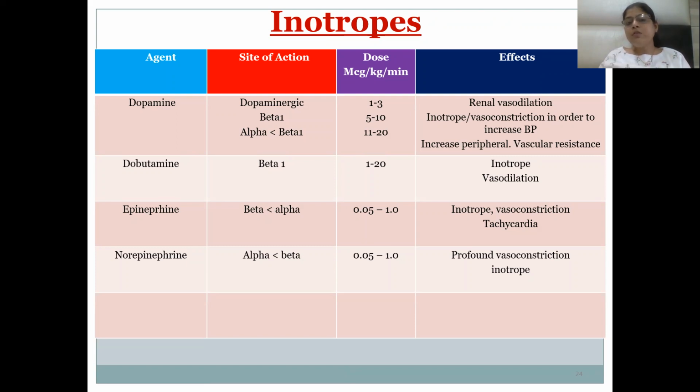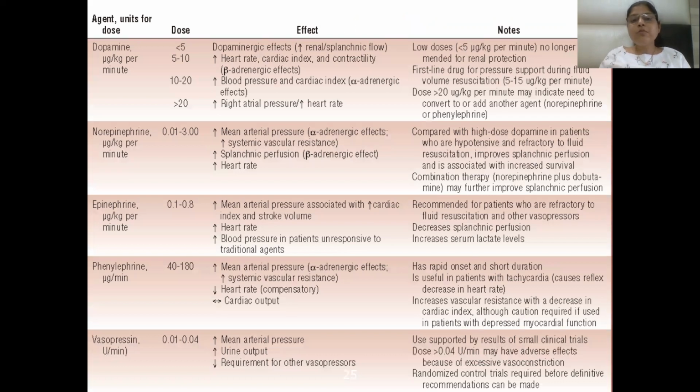And alpha-1 vasoconstriction leads to an increase in the peripheral vascular resistance, so there will be an increase in the BP by the alpha-1 action. Dobutamine acts on beta-1 receptors, which will lead to inotropic action. This is again what I have already discussed with you, the doses and the dopamine action.